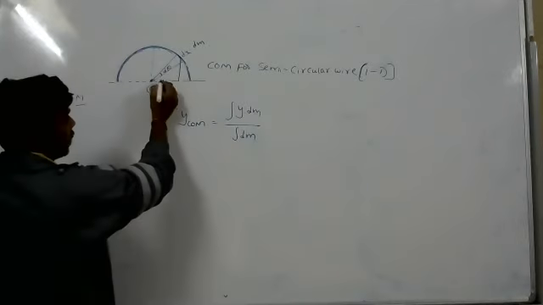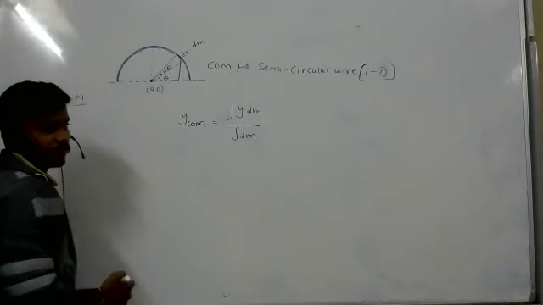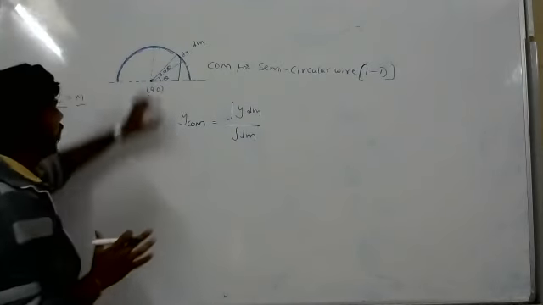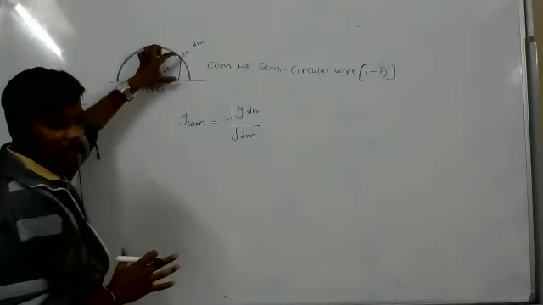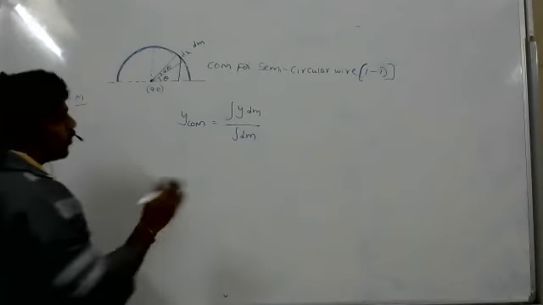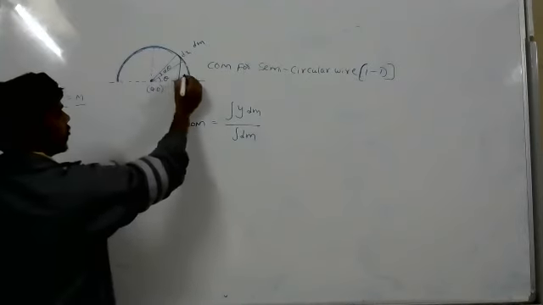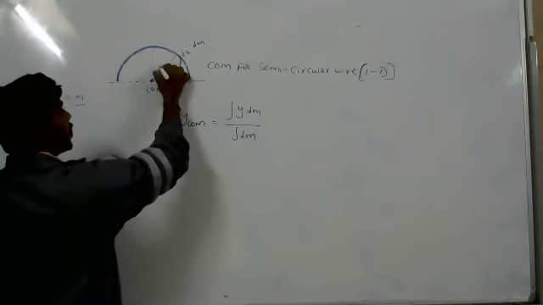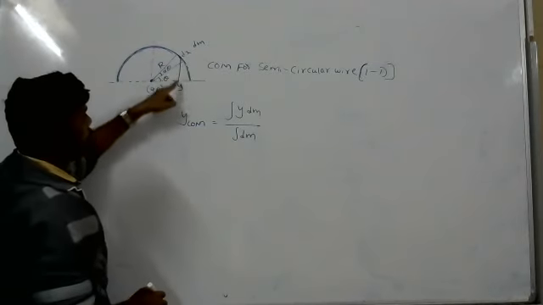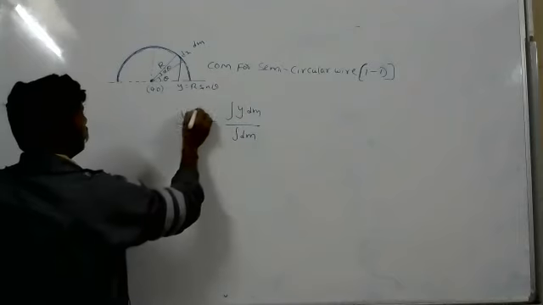It is theta. Using trigonometry. Opposite side, it is theta. Sine theta, so y equal to, the total is r, the radius. It will become r sine theta.